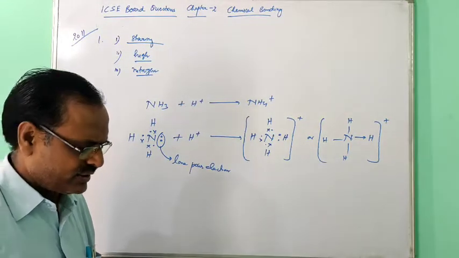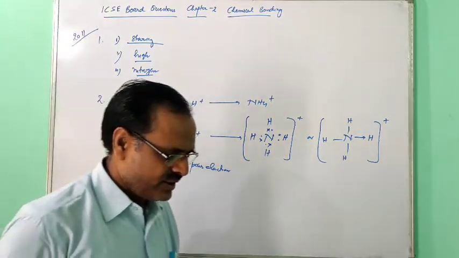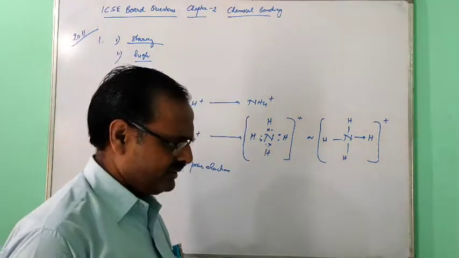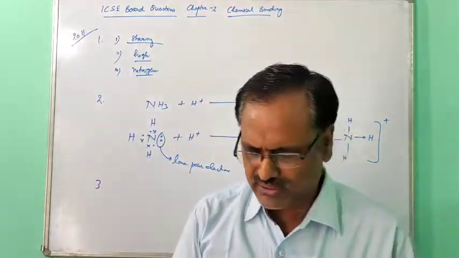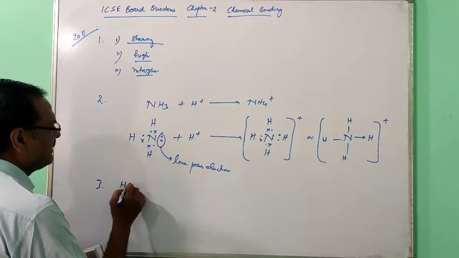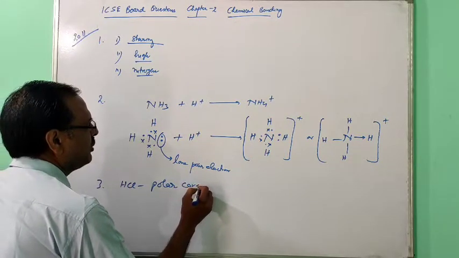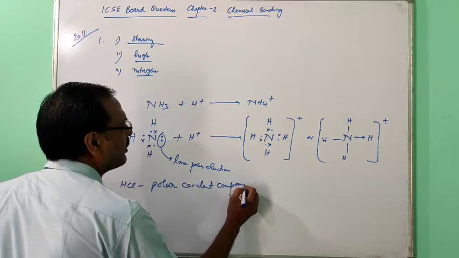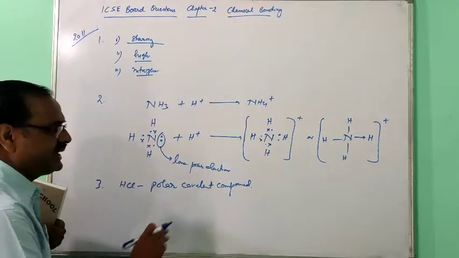Now the third one. What is asked in 2011: give reasons why hydrogen chloride can be termed a polar covalent compound. So how can you say that HCl is a polar covalent compound? You can say that this covalent bond is formed between two different atoms.